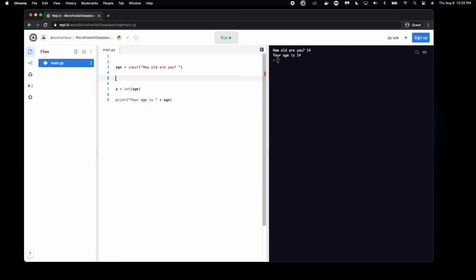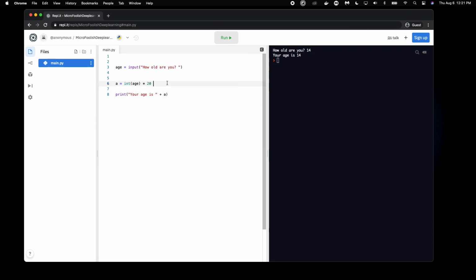That's kind of wasteful. Instead, what we want to do is actually multiply the integer value by 20. And now that we've gotten the integer value of age, we are going to multiply that by 20 in this case. And now we can actually print that out here.